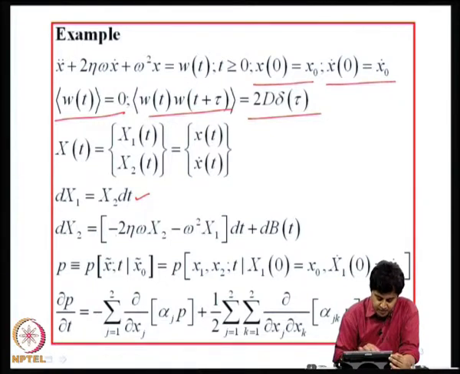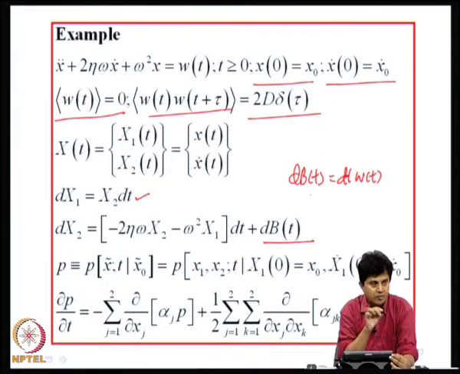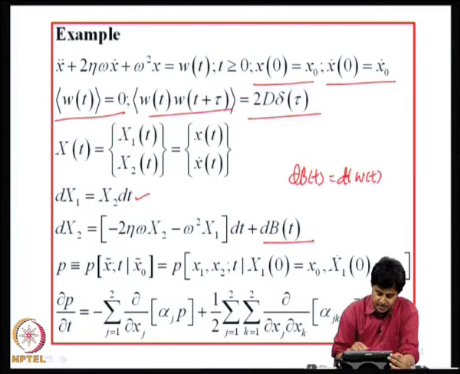So, dx2 would be therefore minus 2 eta omega x2 minus omega square x1 into dt plus dB of t, because W of t dt is dB of t, because Brownian motion we are interpreting as white noise, Gaussian white noise we are interpreting as formal derivative of Brownian motion. So, I get this equation.